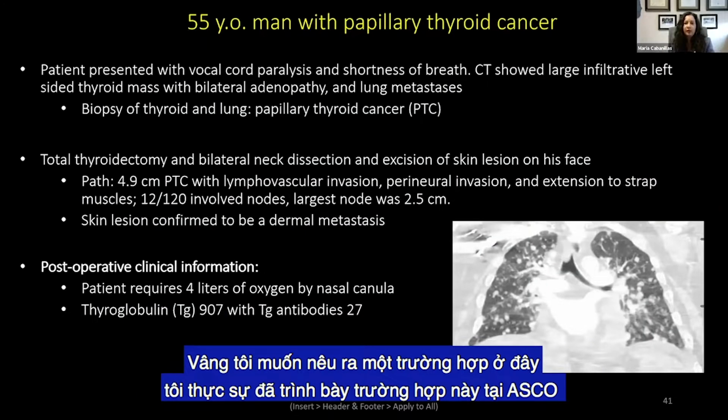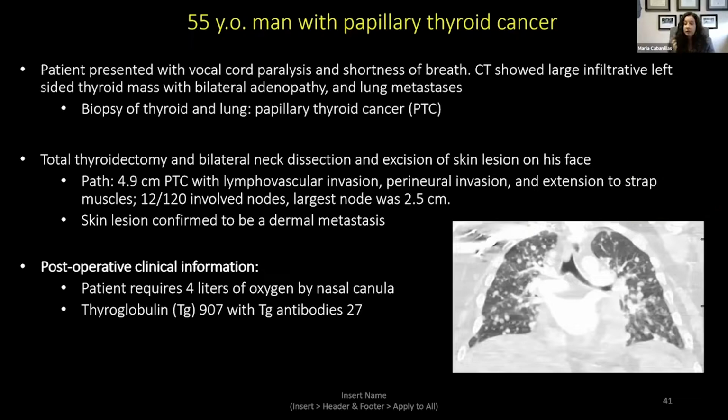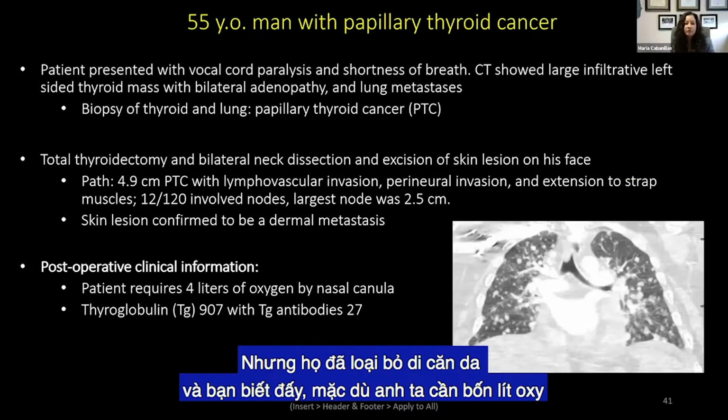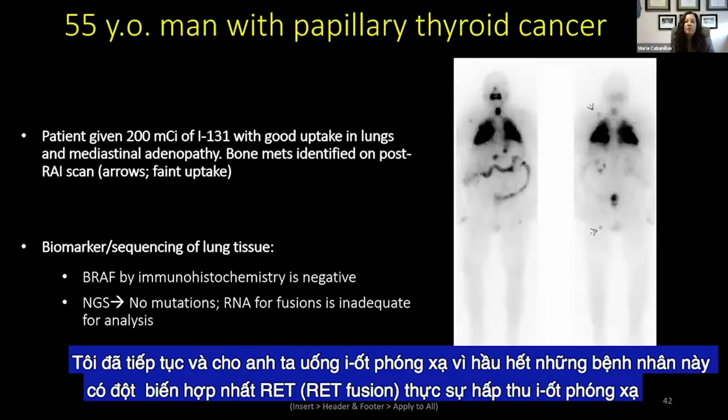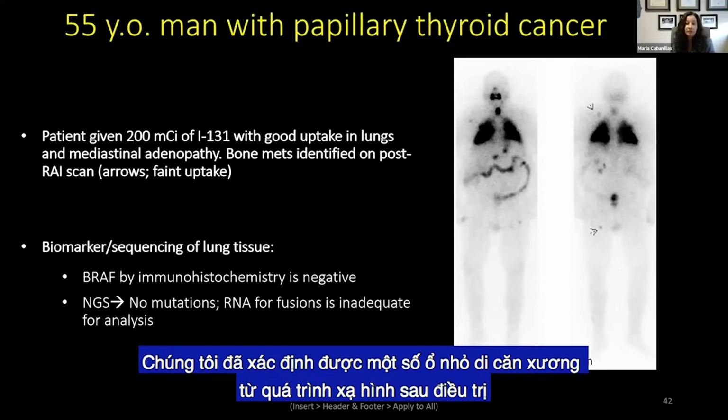I actually presented this one at ASCO. This is a patient with vocal cord paralysis and shortness of breath. When he presented, he had widely metastatic papillary thyroid cancer. He had a thyroidectomy. He had skin metastases, which usually means really aggressive disease, but they had taken off the skin metastases. Even though he required 4 liters of oxygen, I went ahead and gave him radioactive iodine because most of these patients with RET fusions actually do take up radioiodine, and he had great uptake in the lungs. We identified some little bone metastases from this post-treatment scan.